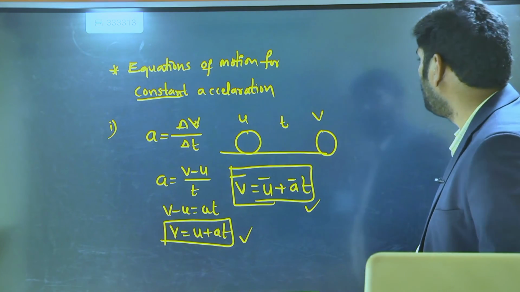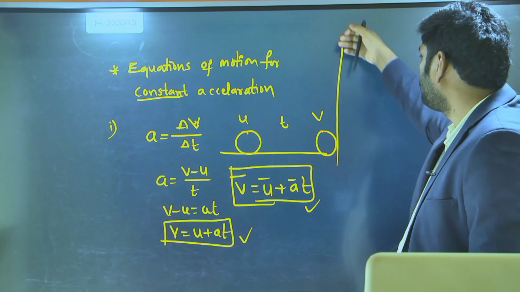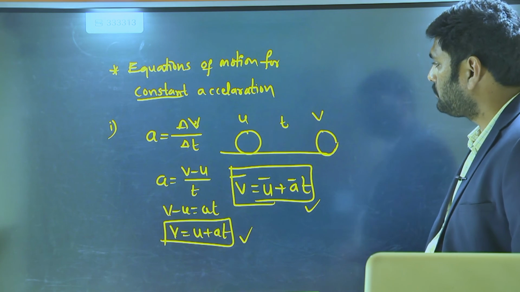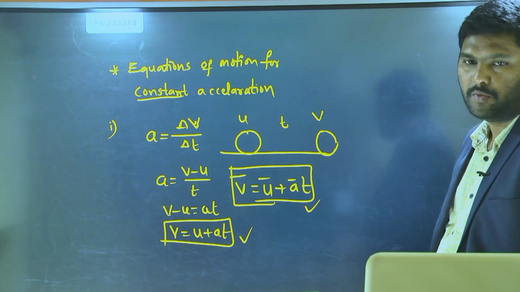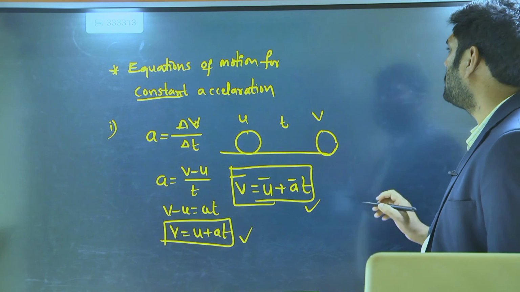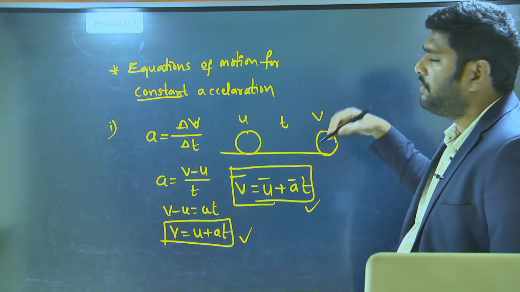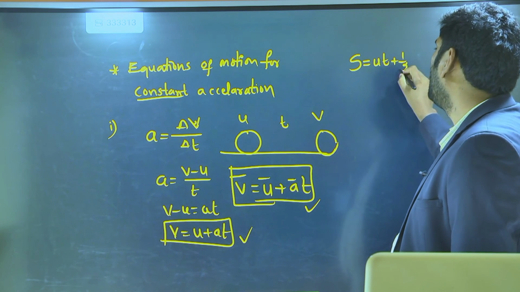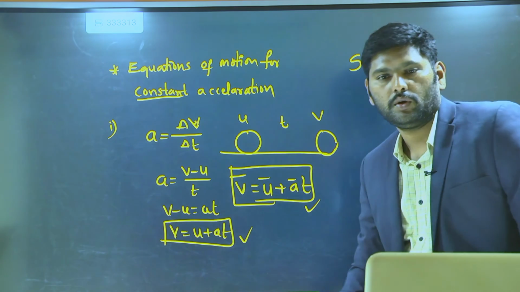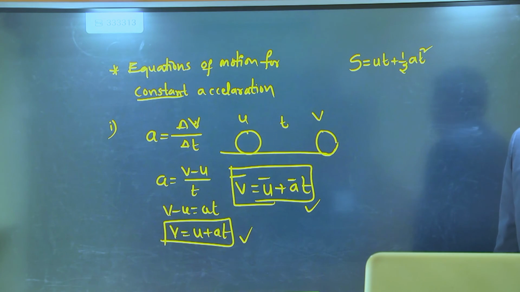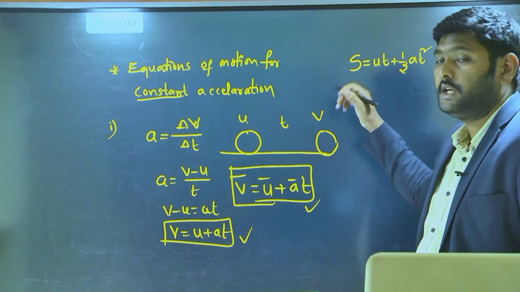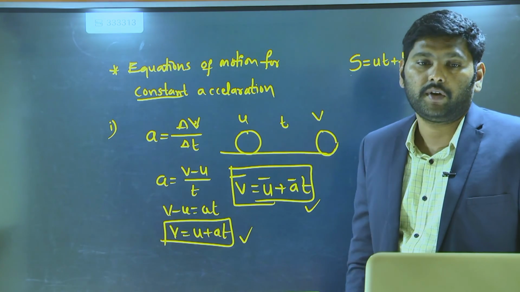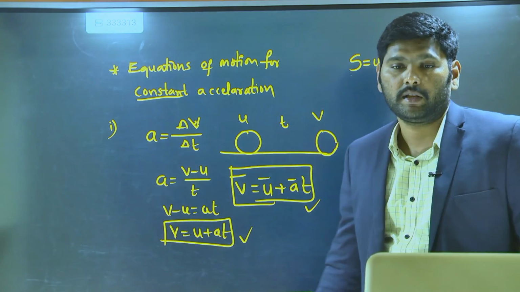Next, let's take the other equation, that is the second equation of motion. I will say it directly: S is equal to ut plus half at square. This is the second equation of motion. In this, S means the distance traveled by the body in time t, u is the initial velocity of the body, and a is the acceleration of the body.